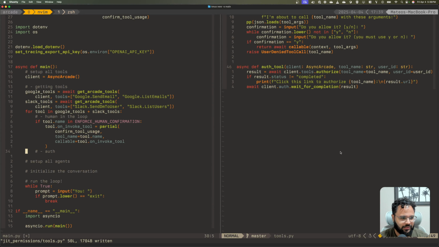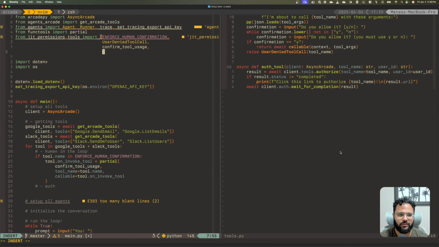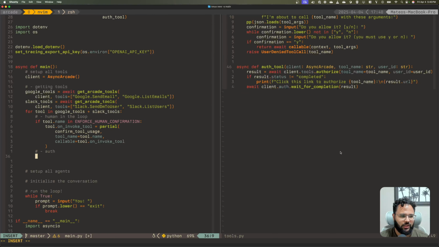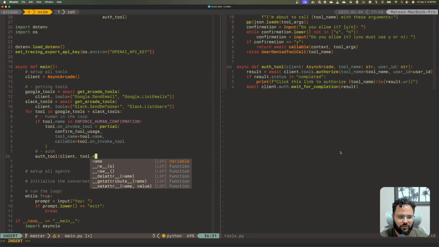So what we can just say here is import that. So I'm going to say, comma, auth tool. I'll be calling that function and say auth tool client tool name.